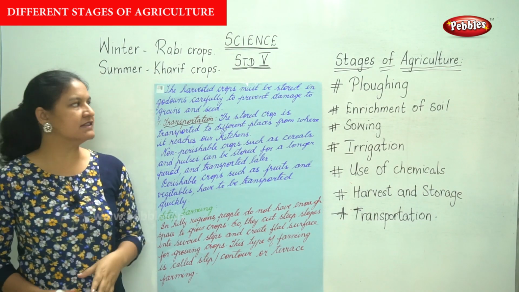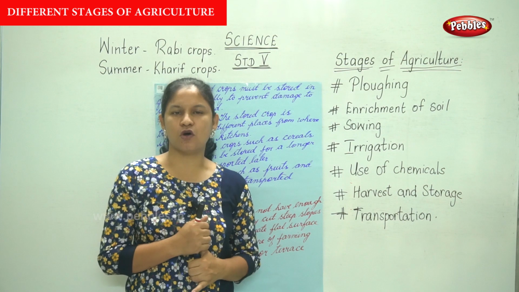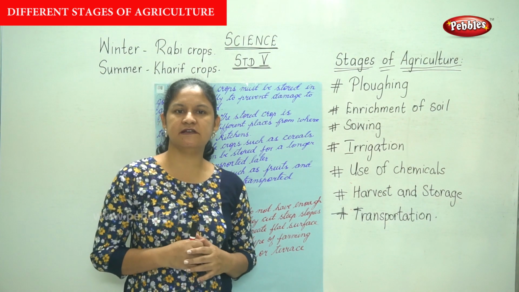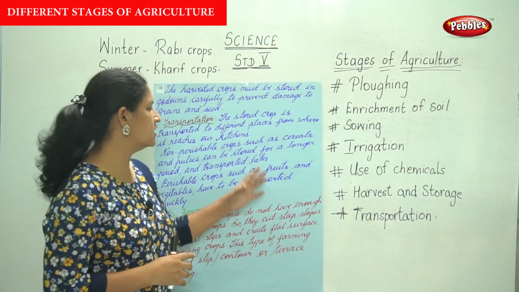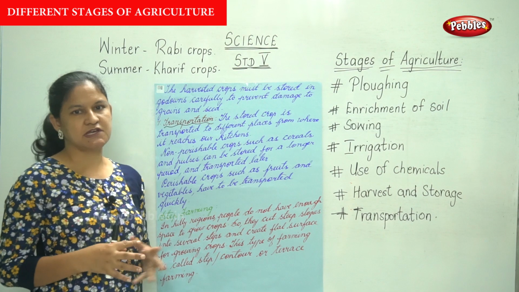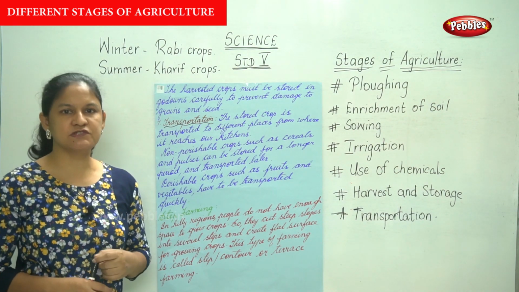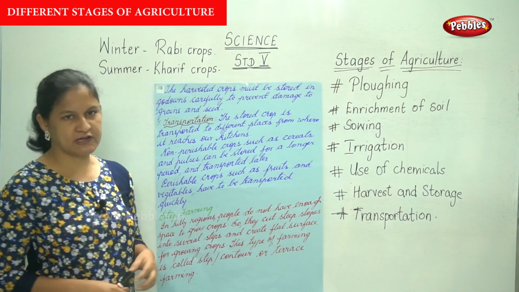And we see that there are two types of crops, that is the perishable and non-perishable. The non-perishable crops like your cereals and pulses can be stored for a longer period and transported later, whereas your perishable crops like your fruits and vegetables have to be transported quickly.